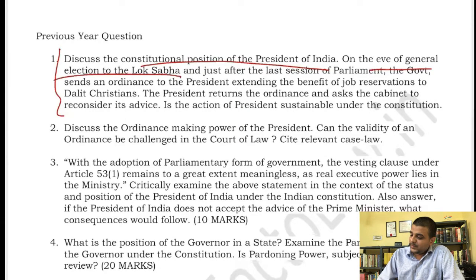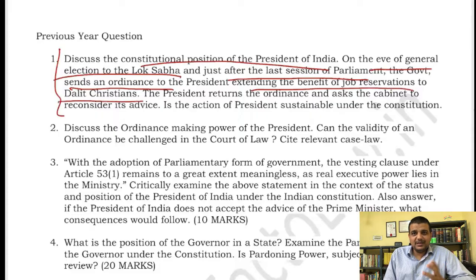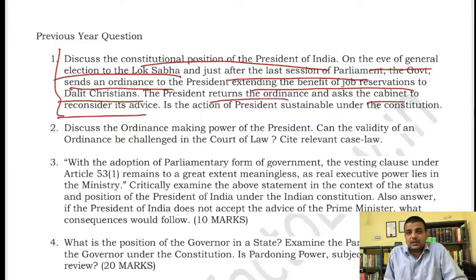Just after the last session of parliament, the government sends an ordinance to the president. It means it was a lame duck session, and now the new election will be called. The ordinance was sent to the president, extending the benefit of job reservation to Dalit Christians. The Manmohan Singh government did the same thing, sending an ordinance related to reservation in Haryana, which I think we discussed in the last classes. The president returns the ordinance and asks the cabinet to reconsider its advice. Is the action of the president sustainable under the constitution?